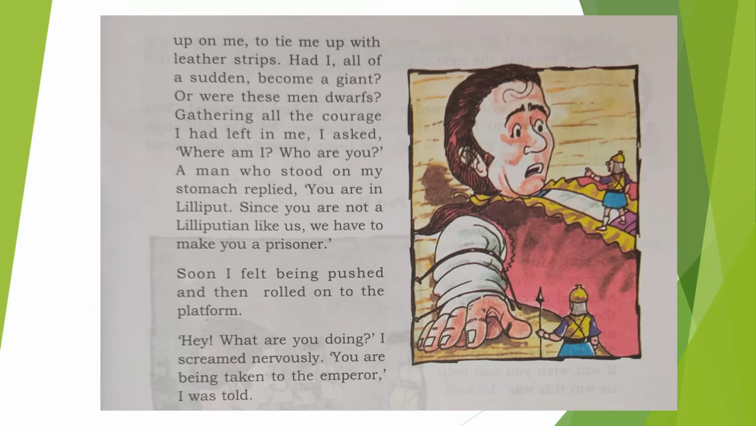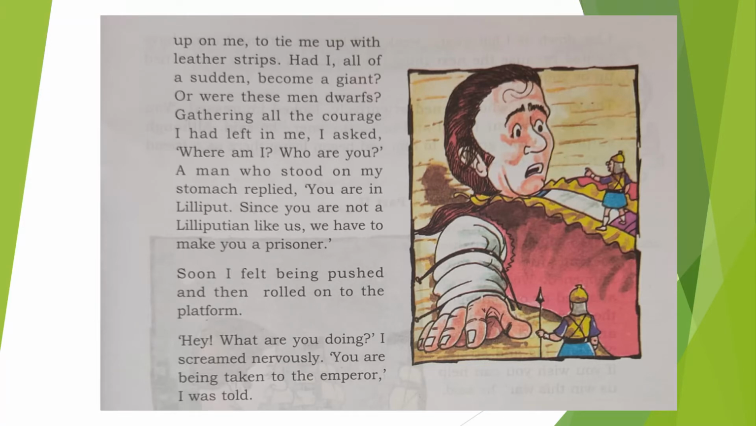Since you are not a Lilliputian like us, we have to make you a prisoner. We are Lilliputians. Since you are not like us, we had to make you a prisoner. That's why we tied you, they told. So soon I felt being pushed and then rolled onto the platform. That means they rolled him onto a platform.